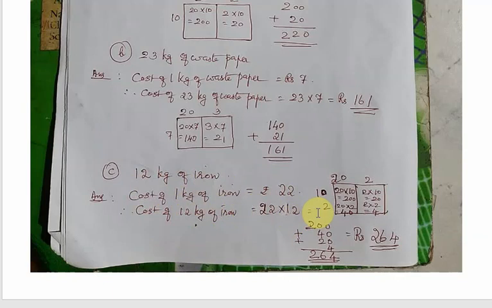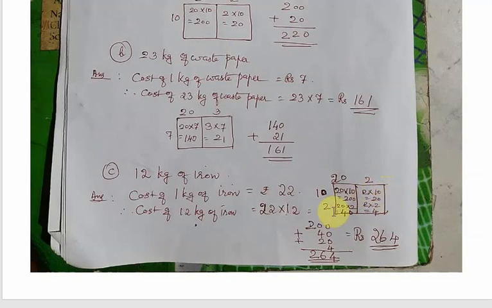So instead of doing it directly, we will write 22, we will split 20 plus 2. So 20 and 2 we will write on the top, and 12 also we can split and write 10 plus 2. So 10 first we will write and 2 we will write below. Look at how I had done 20 multiplied by 10: 0 on the right side, 2 ones are 2. Same way 2 multiplied by 10, 20.